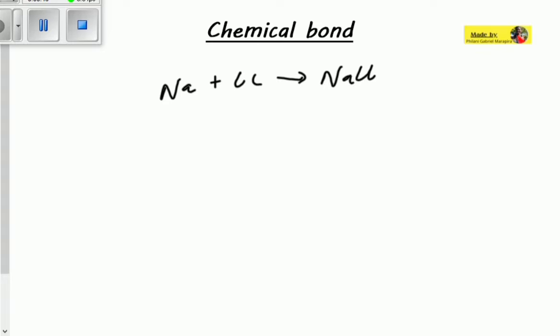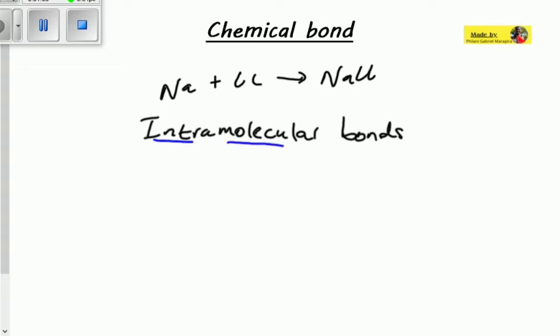So these chemical bonds are actually the intramolecular bonds. So they are called intramolecular bonds. So intra means that they occur between atoms within the molecules. Okay, so yes, between atoms within molecules, right?